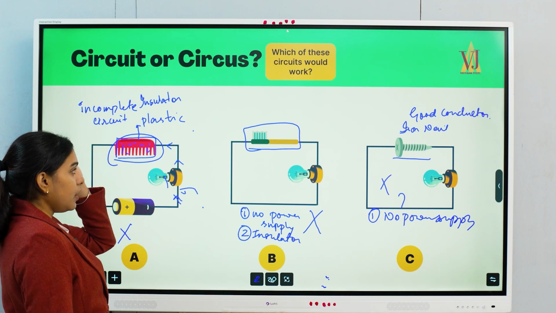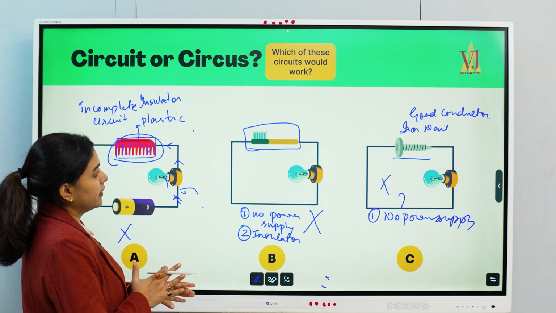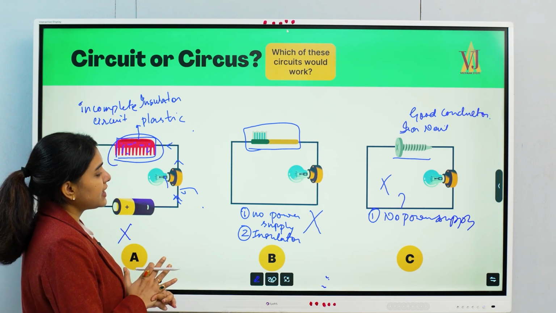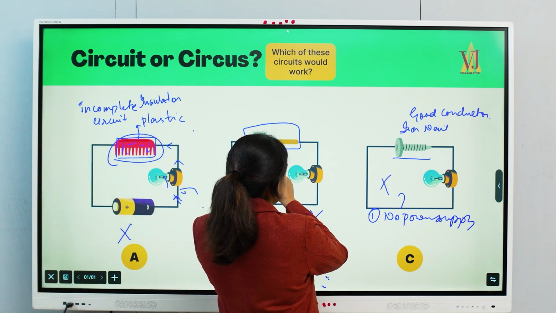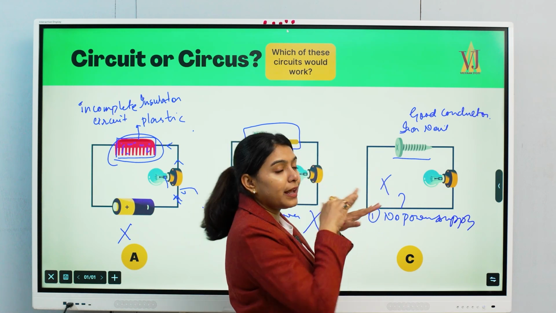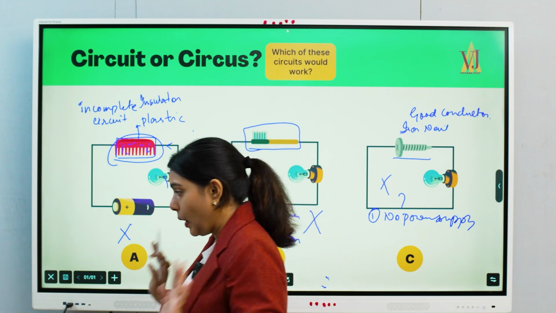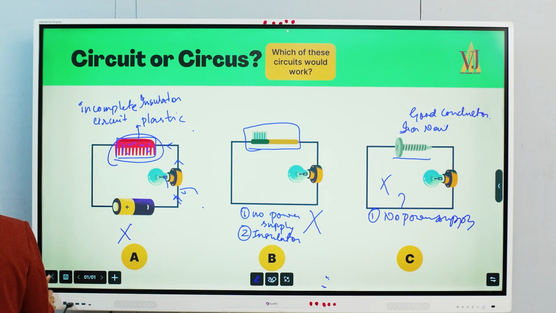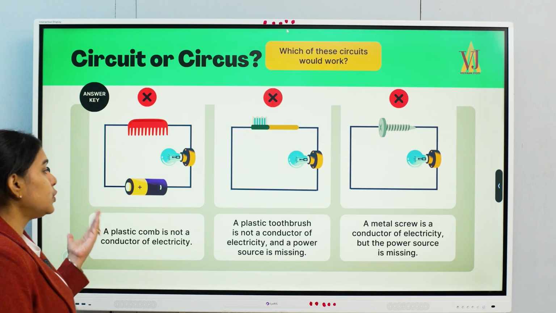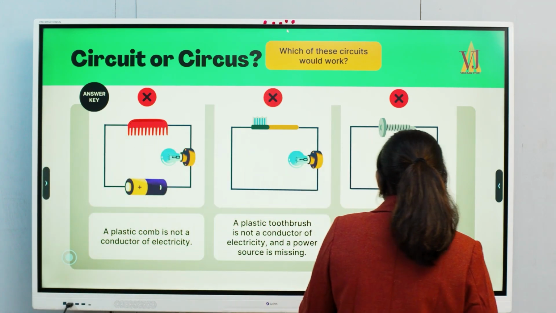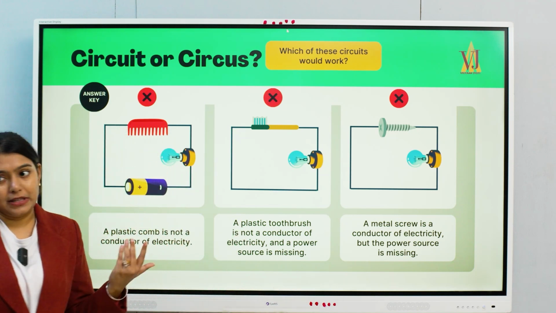So the comb is present here. We have understood that this is the insulator, but the main thing is that there's no power supply here. What is the difference between the two? Even if you have an insulator or a conductor, if there is no power supply, the electrons will not flow, and the circuit is incomplete. Now let us see whether we have done it perfectly or not. A plastic comb is not a conductor of electricity. A plastic toothbrush is not a conductor of electricity, and a power source is missing. A metal screw is a good conductor of electricity, but the power source is missing.